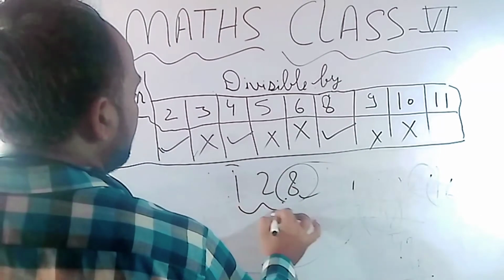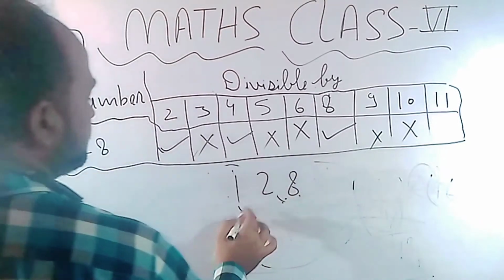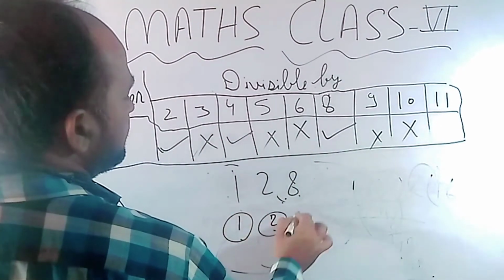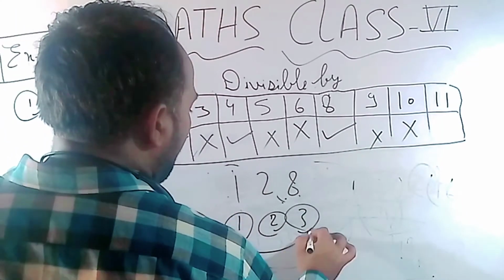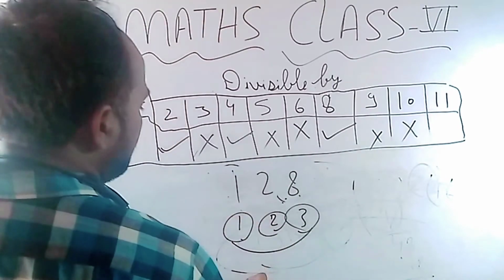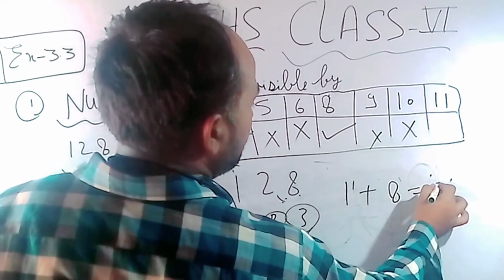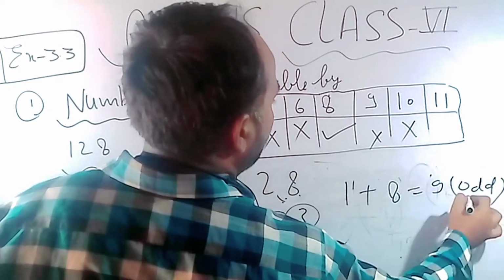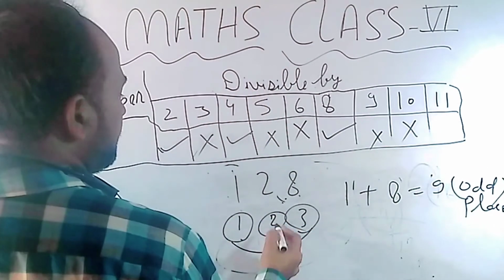In the case of 11, check the digits at even and odd places. How many digits are here? First place, second place, third place. Add the odd places, add the even places. So the odd places: 1 plus 8, 9. The even place has only 2.